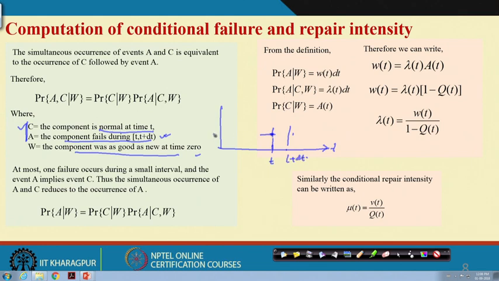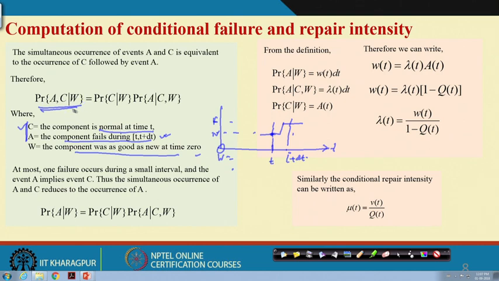So it will go from the normal state to the abnormal state, meaning it will fail. So the joint occurrence means the component is normal till time t and then it fails, but in both cases the condition is w, that means it is as good as new at time t equal to 0. So that joint probability can be written like this: probability of A C given w.